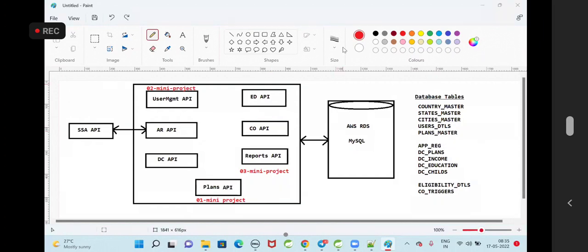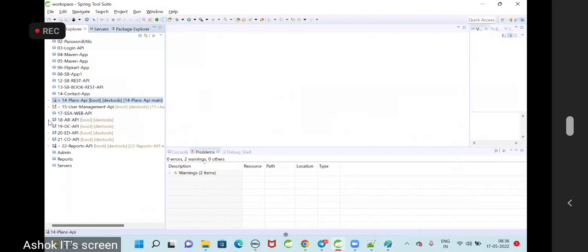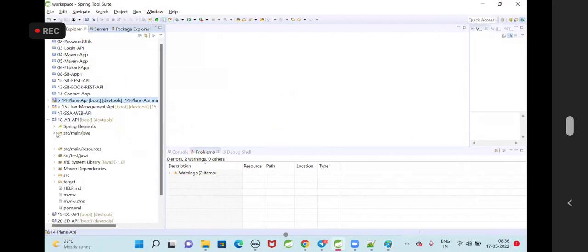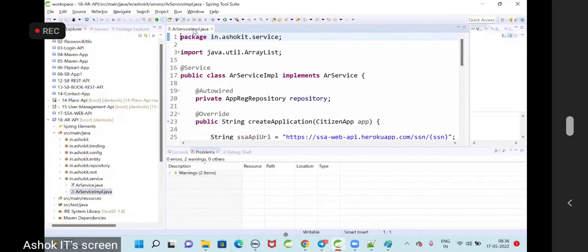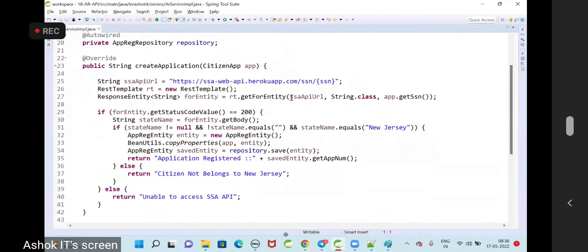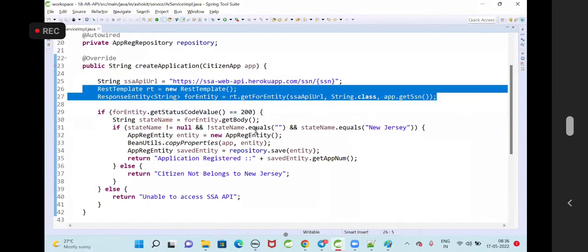Okay. Sir, when will we learn web client? Are you not attending Spring Boot classes? No, sir. In the Spring Boot I have already explained, sir. Here I have used REST template. The communication to the SSN API we are doing by using REST template. Here we can remove the REST template and we can configure the web client also. I will show you that.